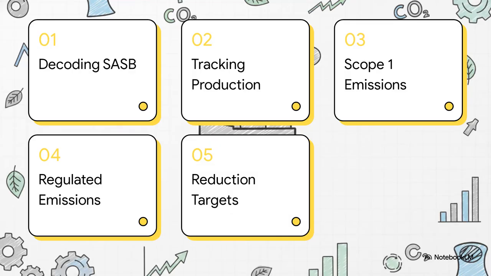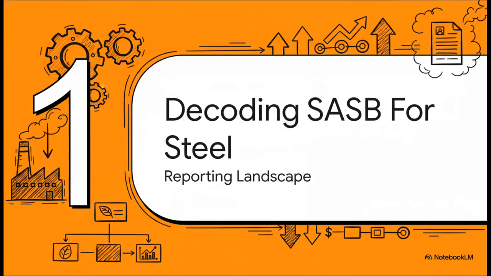Here's our roadmap for today. We'll start by decoding SASB for steel, then move into tracking raw steel production, quantifying Scope 1 emissions, looking at emissions limiting regulations, and finally, strategic emission reduction targets. All right, part 1, decoding SASB for steel.